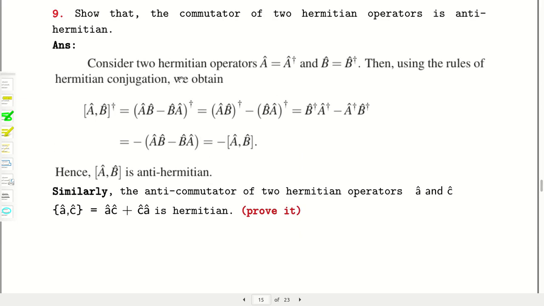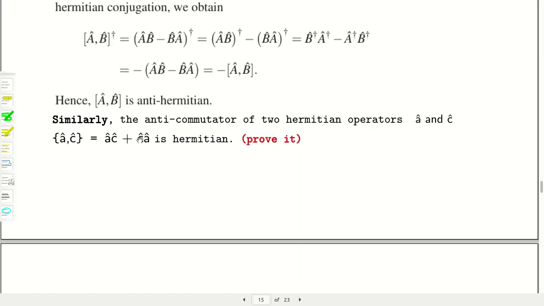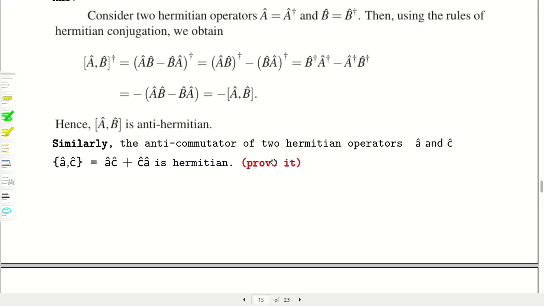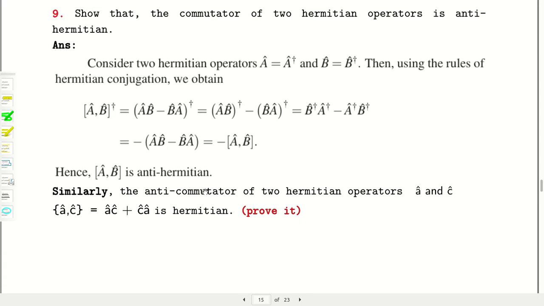Just the reverse of this: if two operators are Hermitian, then their commutator is anti-Hermitian, and if two operators are Hermitian, then their anti-commutator is Hermitian. And you should prove it, very simple. Follow this technique again using this formula, not minus, use plus while expanding the bracket, so you can get this result, and this will be remembered and will be used also in my next lectures.